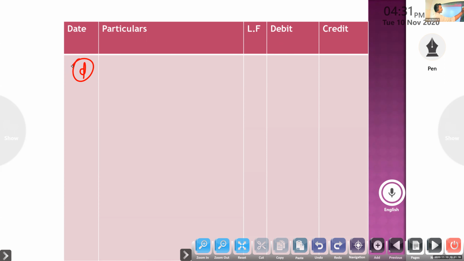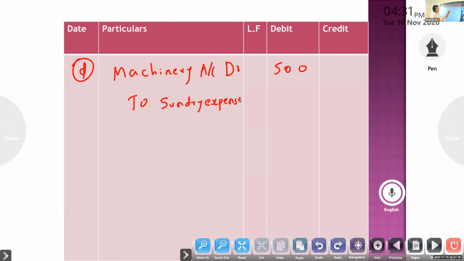Errors of principle only, this one. Machinery account debit 500, to sundry expenses 50, then to suspense account 450.